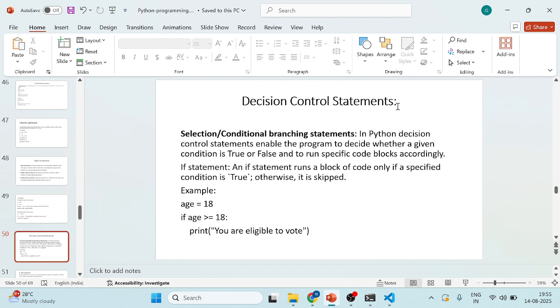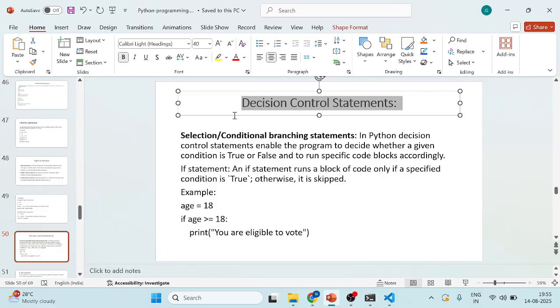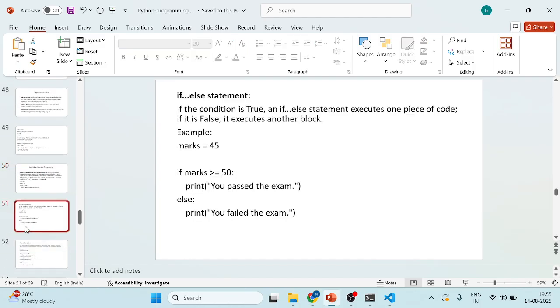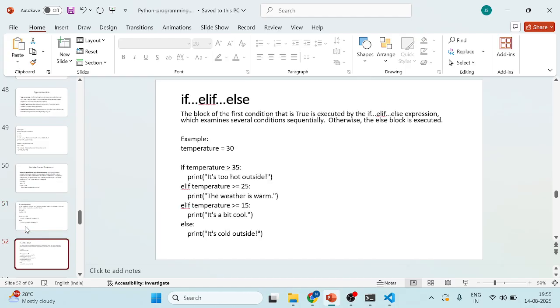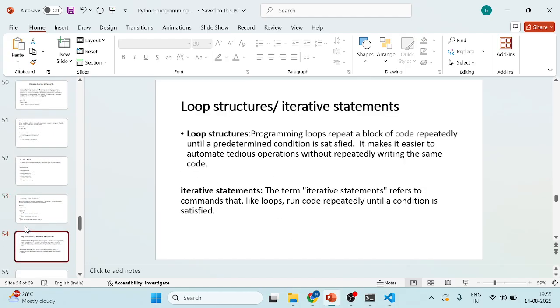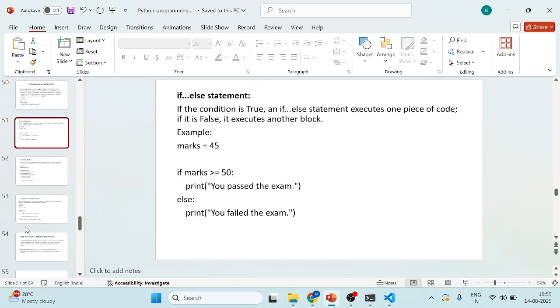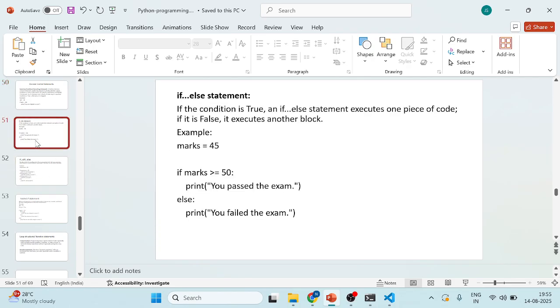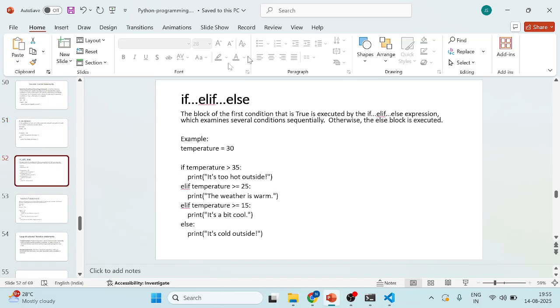So I'm jumping into the conditional statements here. So that will be the conditional statements. What are the conditional statements? How many types of statements do we have? That will be the if statement, and after that the else statement, and after that the if else statement, and nested if we have. So the if statement is a decision making statement. In the class the if statement was also completed, right? The if else statement was also completed. So coming to the elif statement.